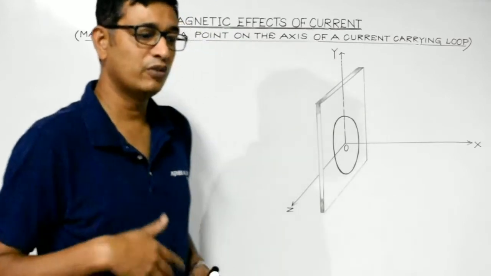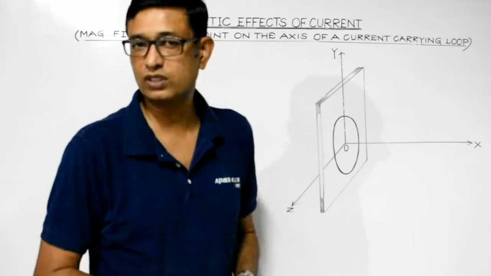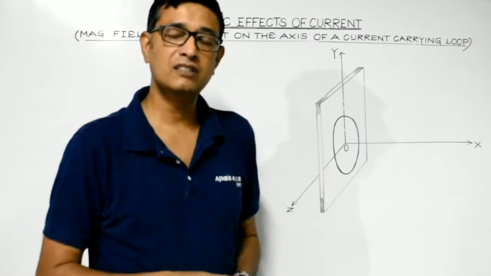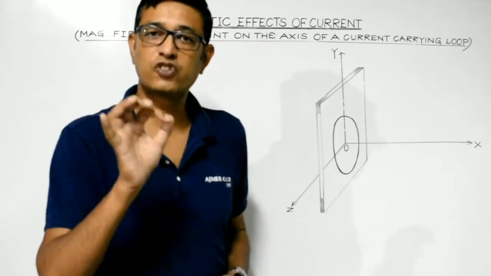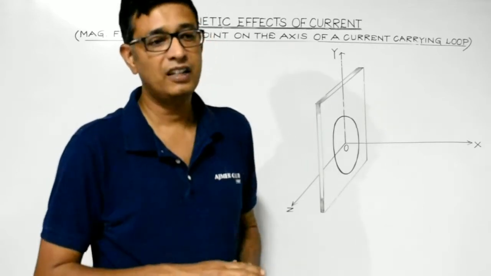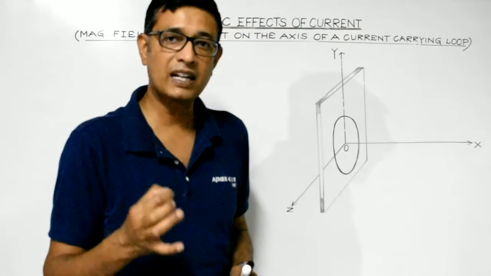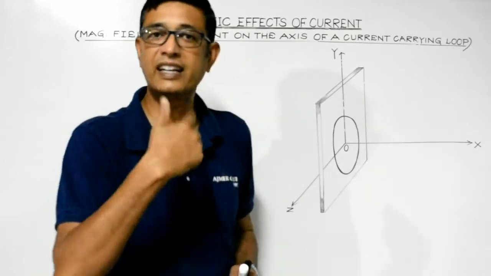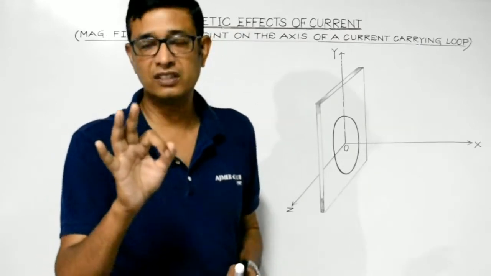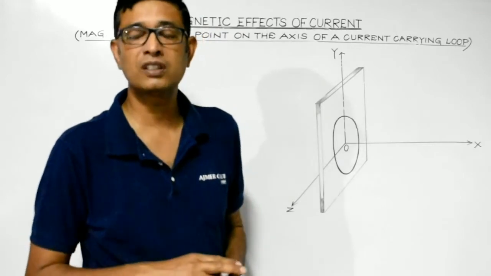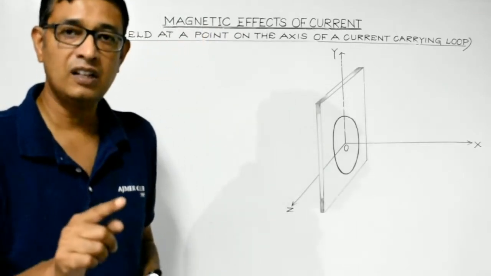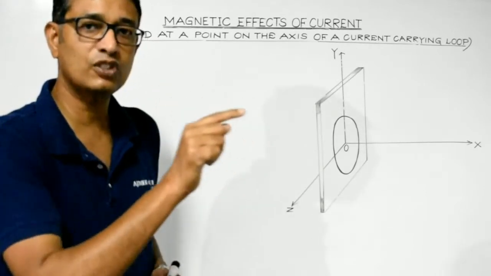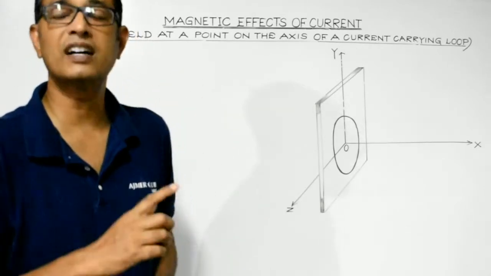Today we'll continue with the applications of Biot-Savart law. We have already done the expression for the magnetic field at a point due to a straight current carrying conductor. Then we found the expression for the magnetic field at the center of a current carrying coil. Now, in this article, we are supposed to find the expression for the magnetic field at a point on the axis of a current carrying loop or a current carrying circular coil.